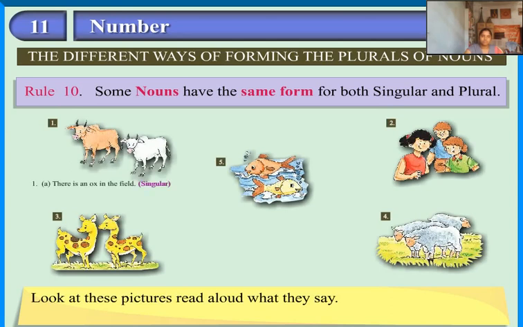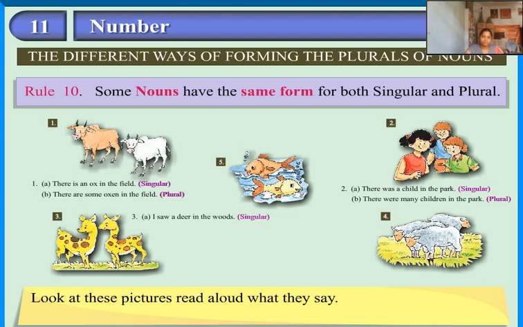There is an ox in the field. Singular. There are some oxen in the field. Plural. There was a child in the park. Singular. There were many children in the park. Plural. I saw a deer in the woods. Singular. I saw 2 deer in the woods. Plural.